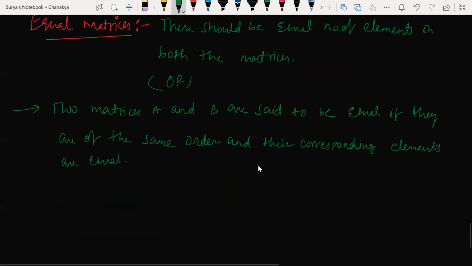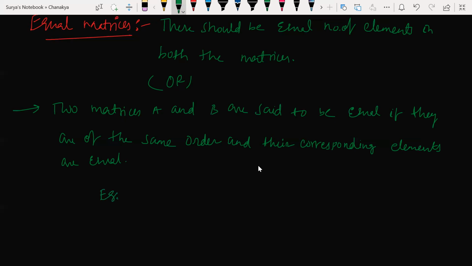Understood my point? Matrices A and B are said to be equal if they are of the same order and their corresponding elements are equal. Clear? Understood or not? Yes, sir. So, it should be the same order and the same number of elements in both.